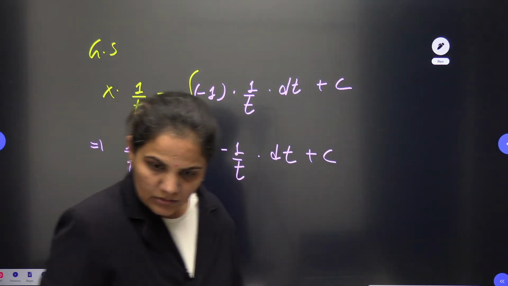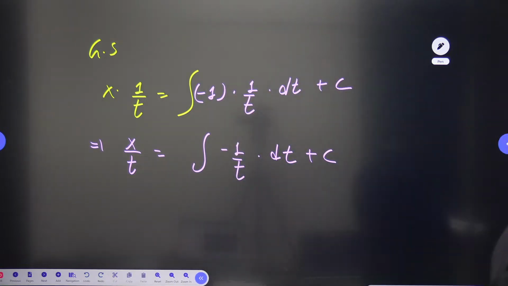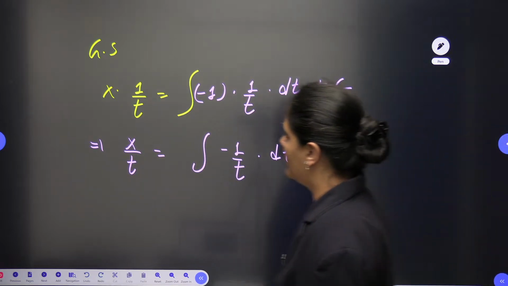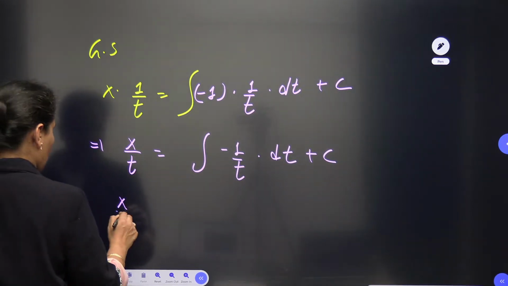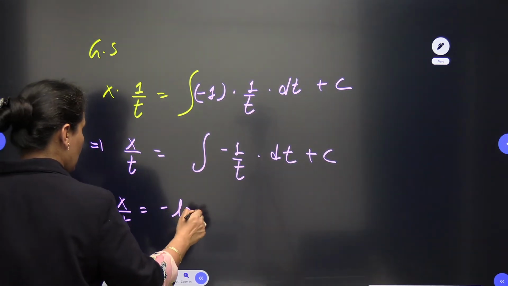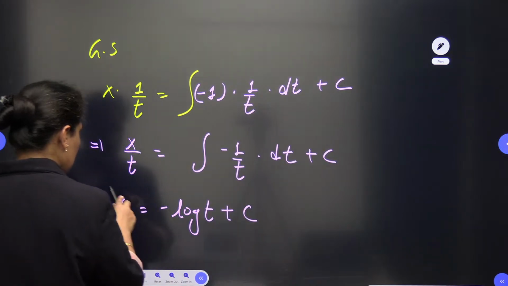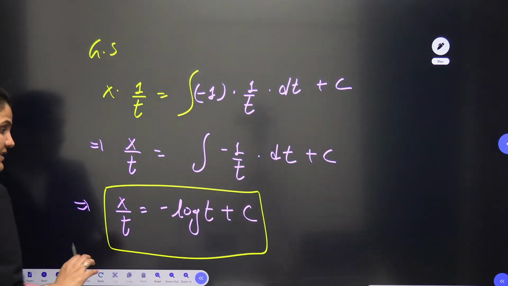Please confirm the data, whether we are having the same data. The integral of 1/t is log t, so we get x/t equals -log t plus c. I am writing this as it is here.